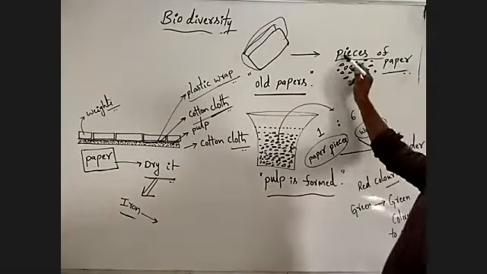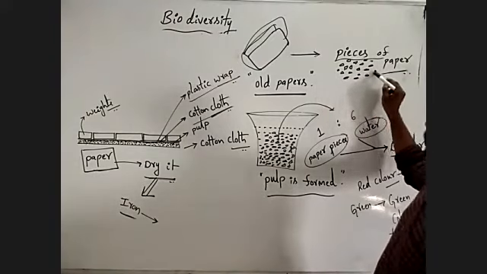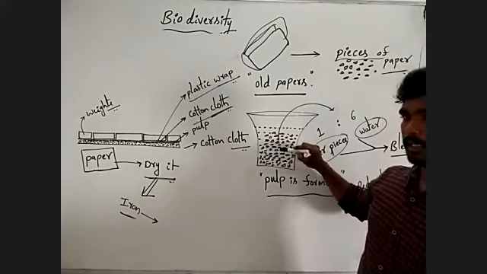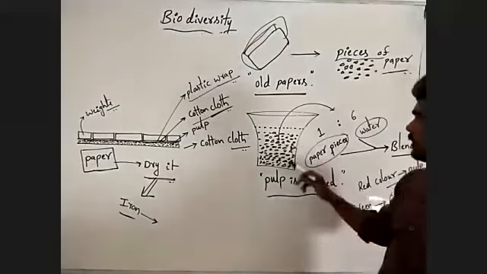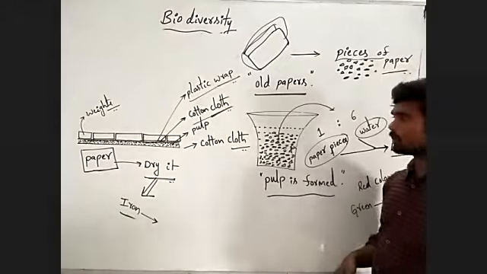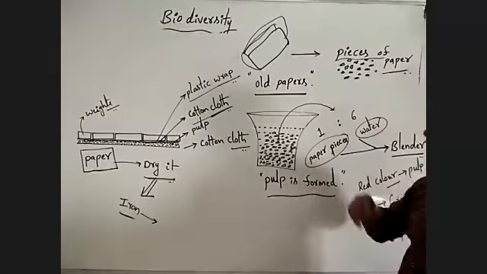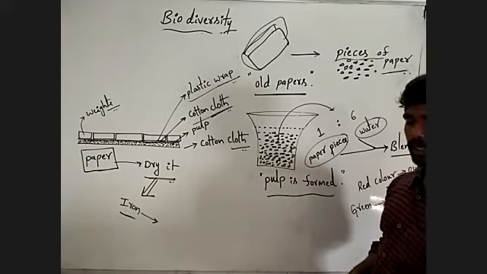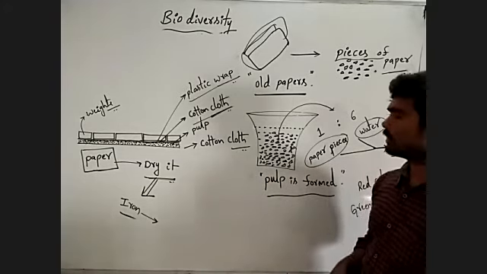Then add paper pieces or paper strips in the tub containing the water. Then leave it overnight or for 1 or 2 days.